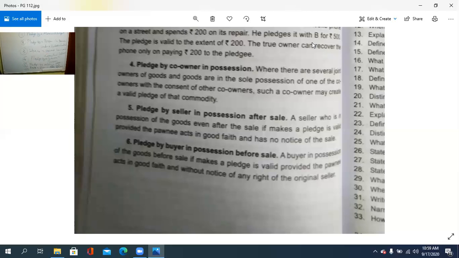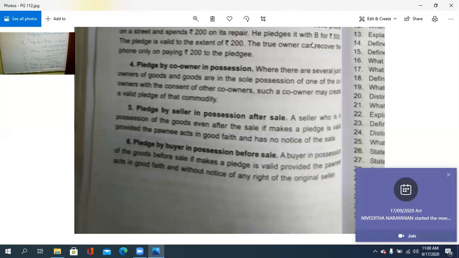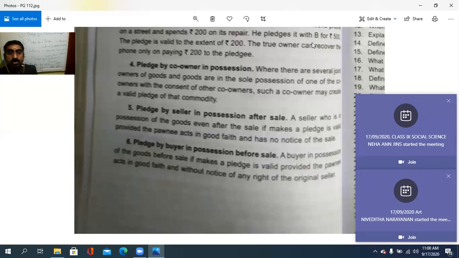Then pledge by a co-owner in possession of the goods, then pledge by a seller in possession after the sale and pledge by a buyer in possession before the sale. In these cases the pawnee should be in utmost good faith.